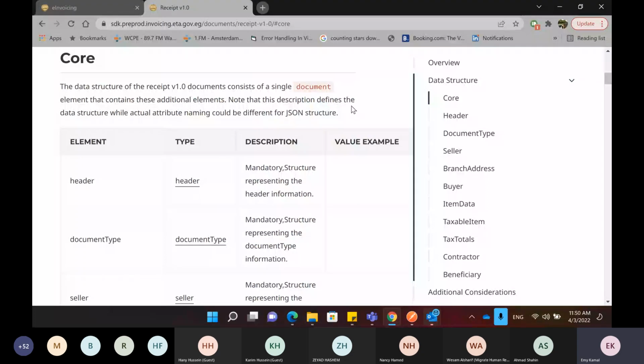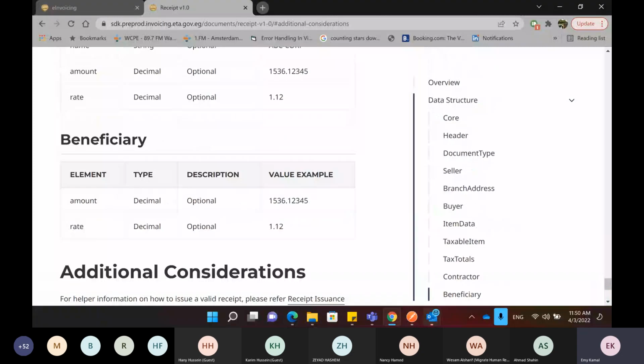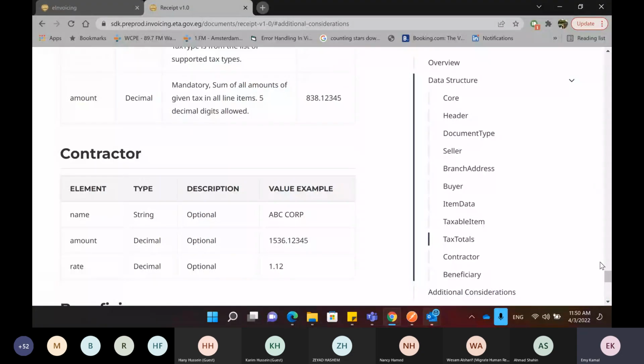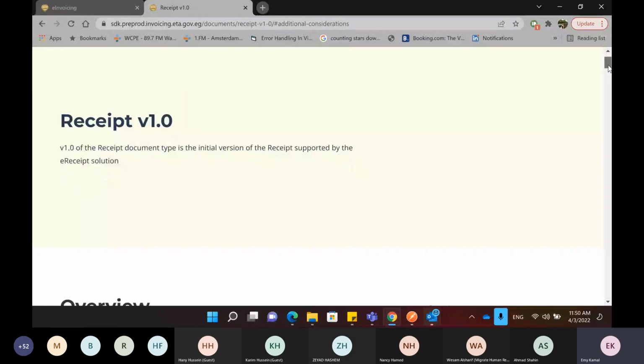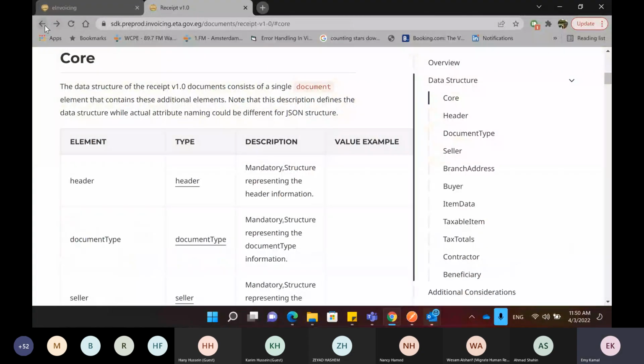And the last part is additional considerations. Usually we add notes in this part that you need to consider. And here we will need to check the receipt issuance FAQ page, which I will be navigating to at the end. So this is what the sales receipt looks like. So if we go back to check the other type of receipt, which is the return receipt, we want to check how this looks as well.